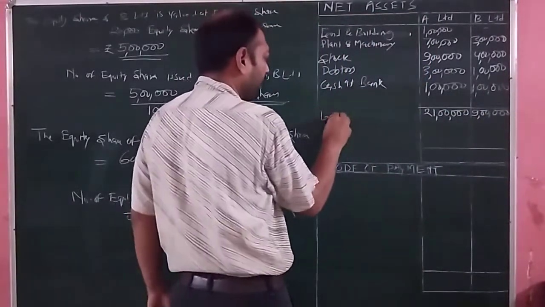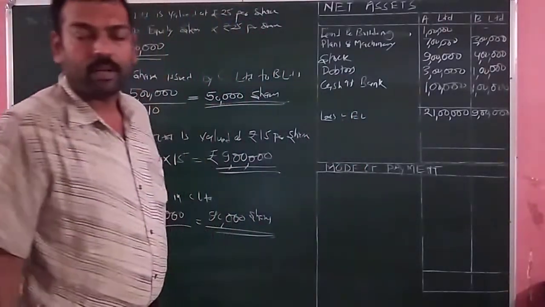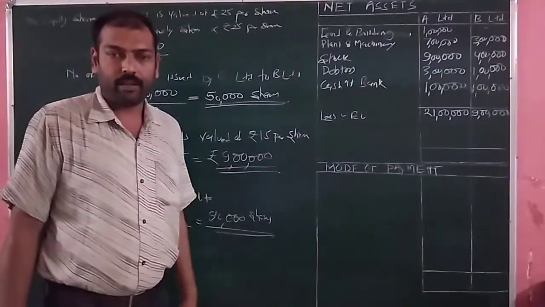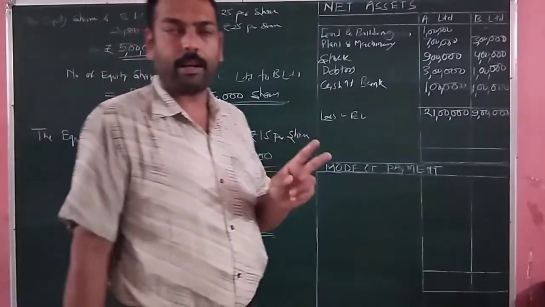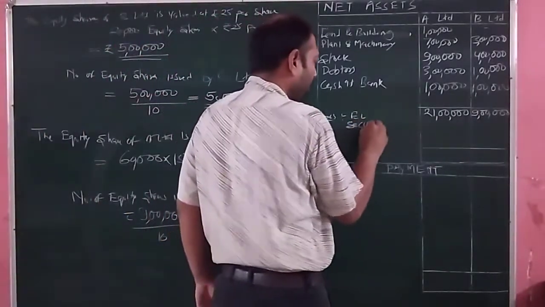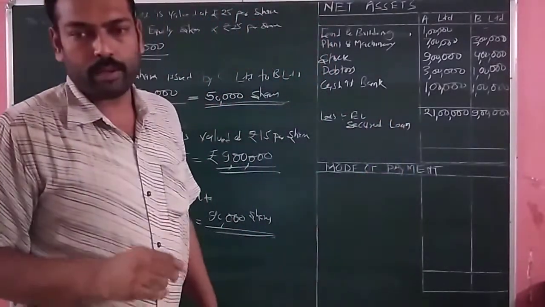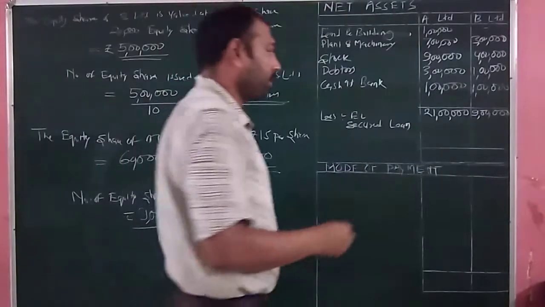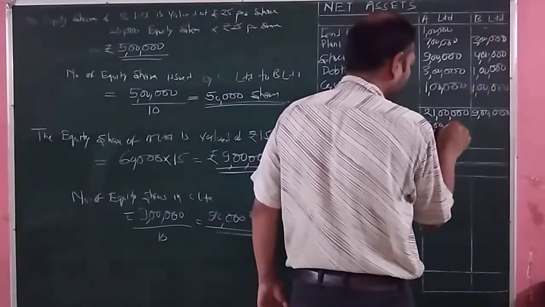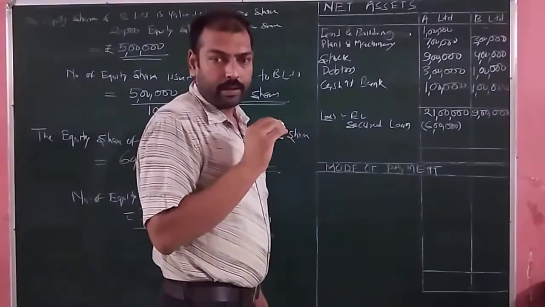We will deduct external liabilities, the liabilities which are taken over by the transferee company. So there are only two external liabilities. First, it is secured loan. Amount of secured loan in the books of A Limited, it is how much? 6 lakh rupees. And in the books of B Limited, it is how much? It is 1 lakh rupees.